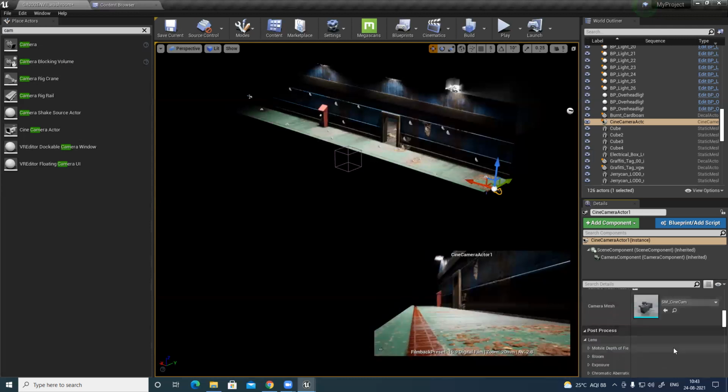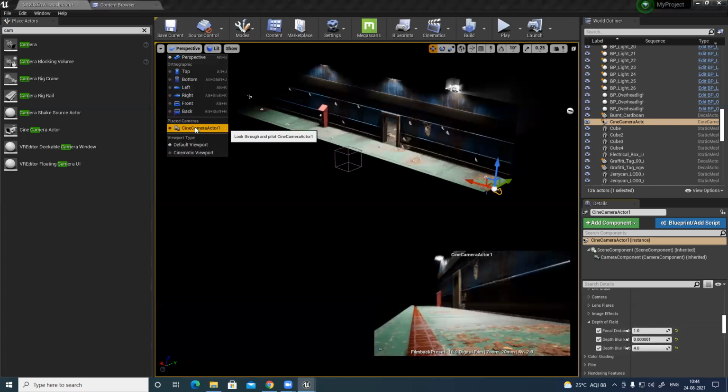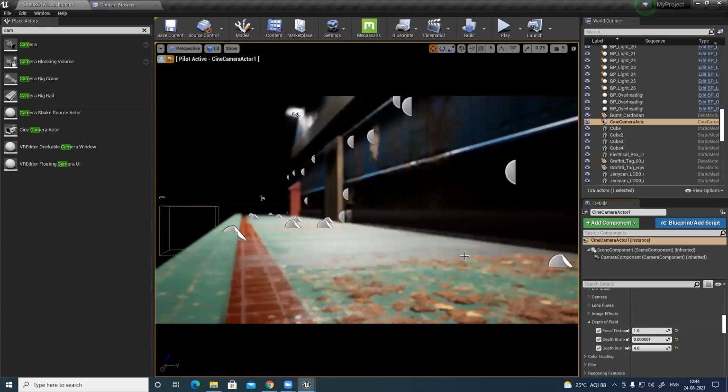Lens. There's something called depth of field, which I need to activate. Focus distance. You see the screen becomes blurry. If you want to see the output, you can select the camera. Now you can see it here in full screen.